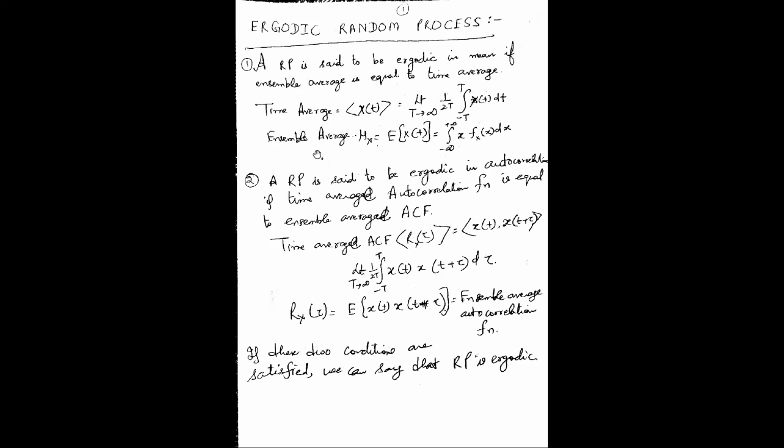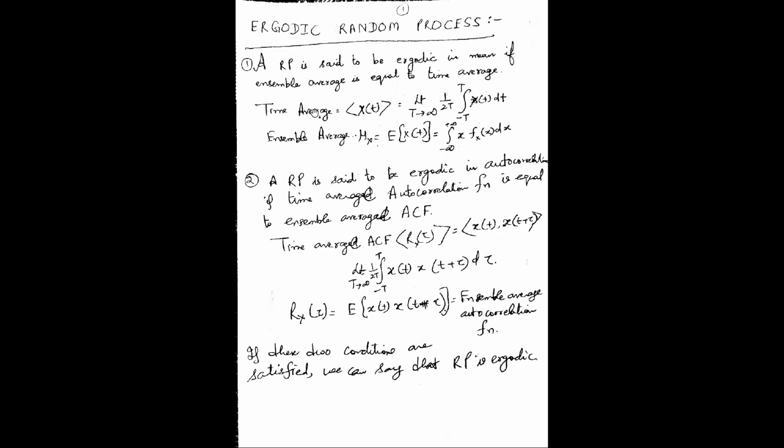What is the meaning of ergodic in mean? There are two averages I am talking about here. One is the ensemble average. Ensemble average is just the mean that we used to calculate in our previous topics. It is the expected value of this random process x(t), or a random variable, and this is given by the integral from minus infinity to infinity of x times the probability density function dx. This is the normal expected value.